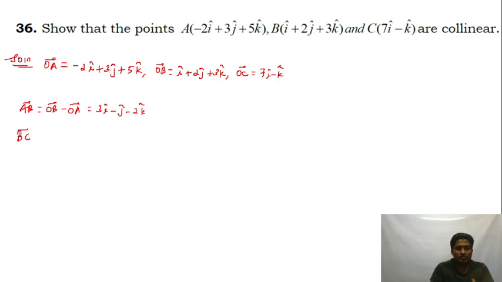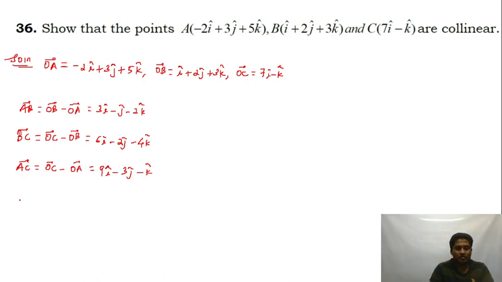BC is equal to position vector of C minus position vector of B. So 7I minus I is equal to 6I, and then minus 2J because there is no J in the position vector of C, and then minus K minus 3K will be equal to minus 4K. And AC is equal to position vector of C minus position vector of A. So C minus A will be equal to 9I minus 3J minus K.